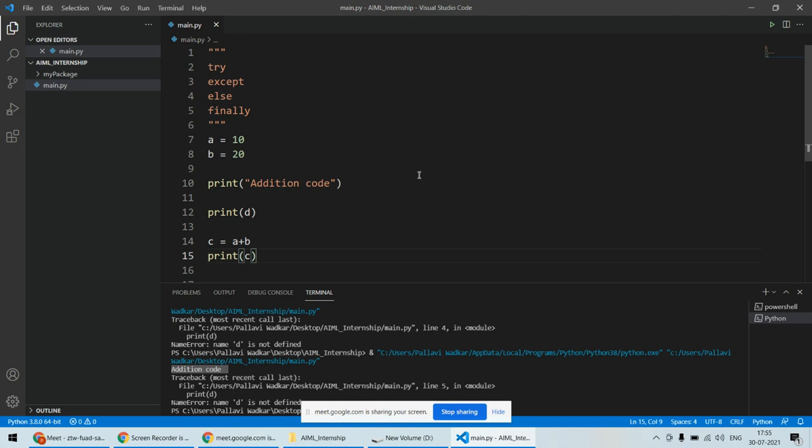So the try block that I was discussing will check the error. If there are some errors, they will be checked by the try block. The except block will handle that error. Else is the block which will execute when there is no error caught by the try block. If the try doesn't find any error, then the else block will be executed. And the finally is the block which will be executed even if there is an error detected by the try block, or even if there is no error.